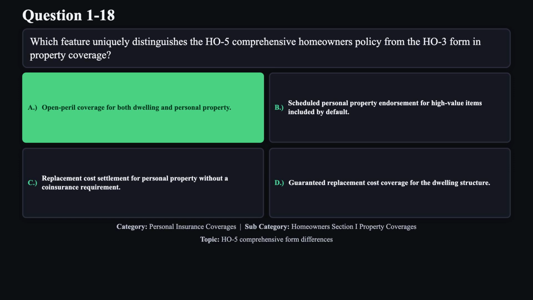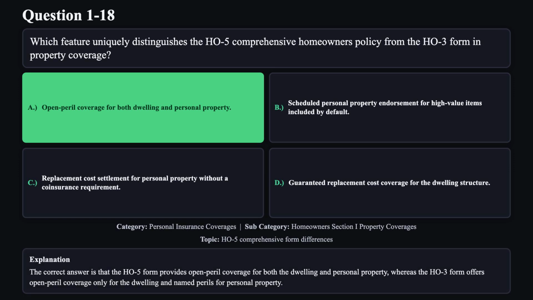The correct answer is A. The correct answer is that the HO5 form provides open peril coverage for both the dwelling and personal property, whereas the HO3 form offers open peril coverage only for the dwelling and named perils for personal property.